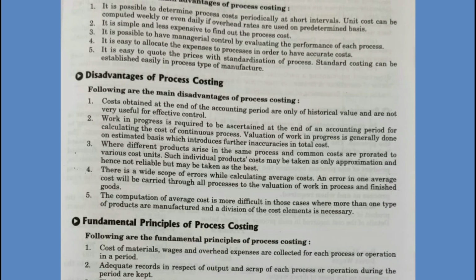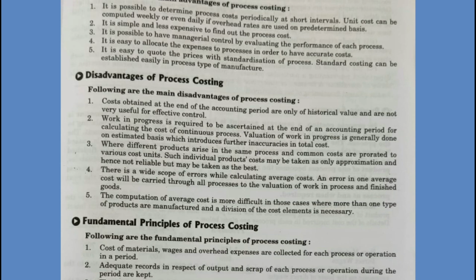So these are the limitations. The first one, we can say, is that process cost is available only at the end of the accounting period. Thus it becomes a historical cost. It has only limited use in controlling the cost.